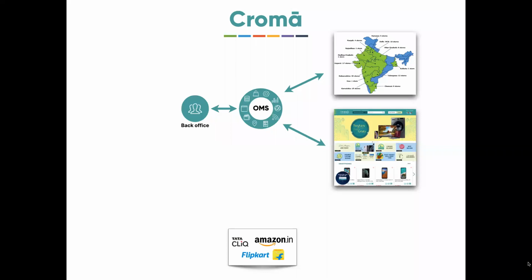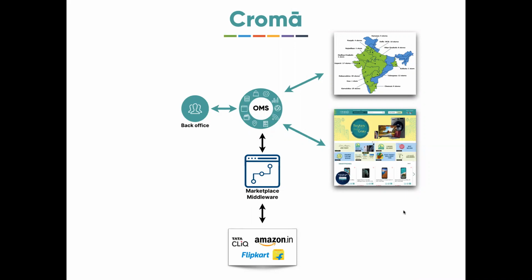From the operational side, Croma has to spend a lot of time and energy, because they now need to train their people on 2 systems, or actually 5 systems to be precise. Their order management system, and one for each e-commerce portal, where there is a seller portal where they can log in and manage all these things. So what Croma wanted was a middleware which understands the source as well as the target system, acts as a bridge and translates the data, so that the back office team works only with their order management system.